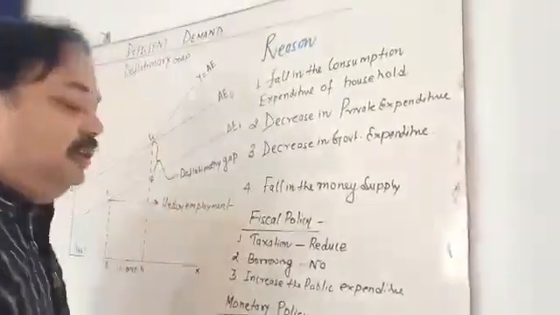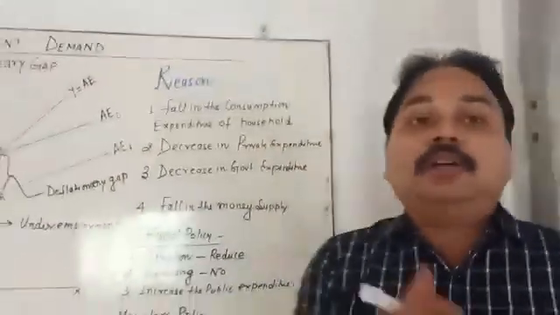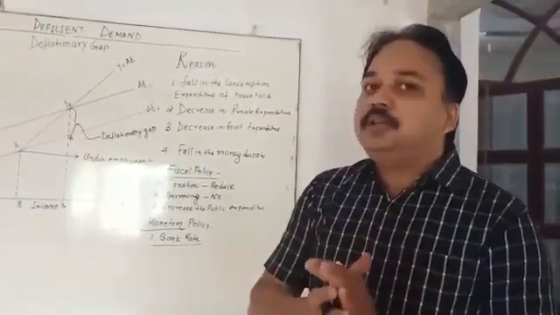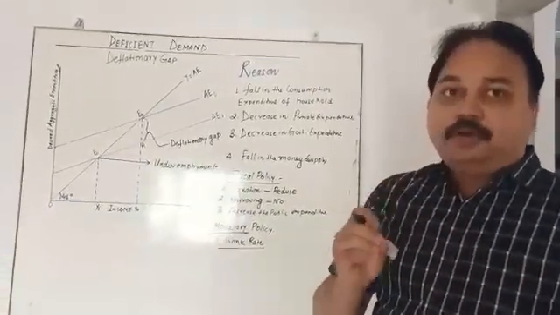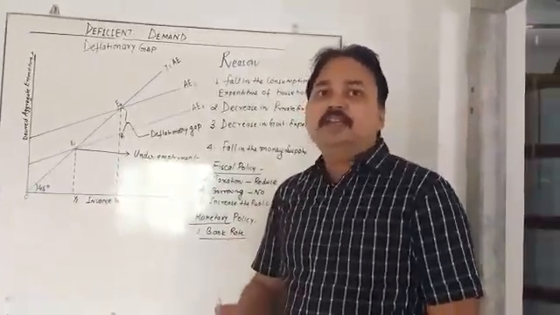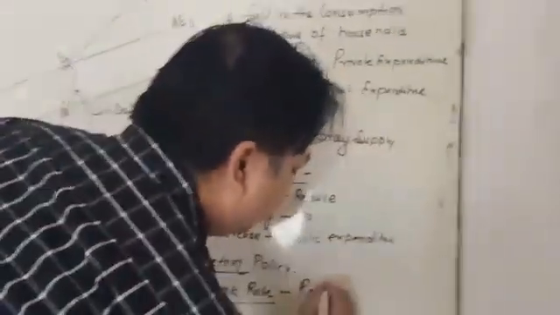This time the bank is going to give a loan to whom? The customer. Why? Because the bank is going to give a loan to the customer at a very low rate of interest, by which the consumption is going to increase in an economy. So the bank rate is going to be reduced. Write down reduce.